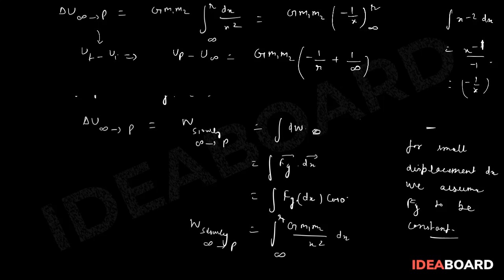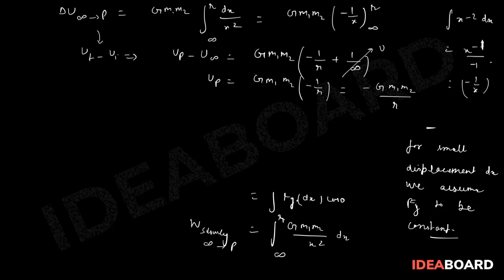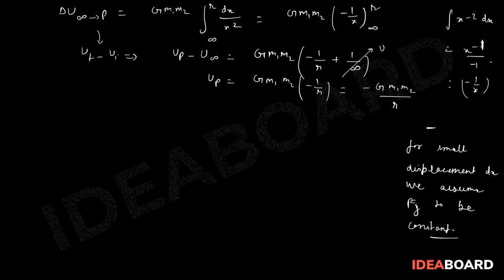While putting the limits, 1 upon infinity is 0. That means Up is going to be minus G m1 m2 upon r. That is the value of the potential energy at any point.